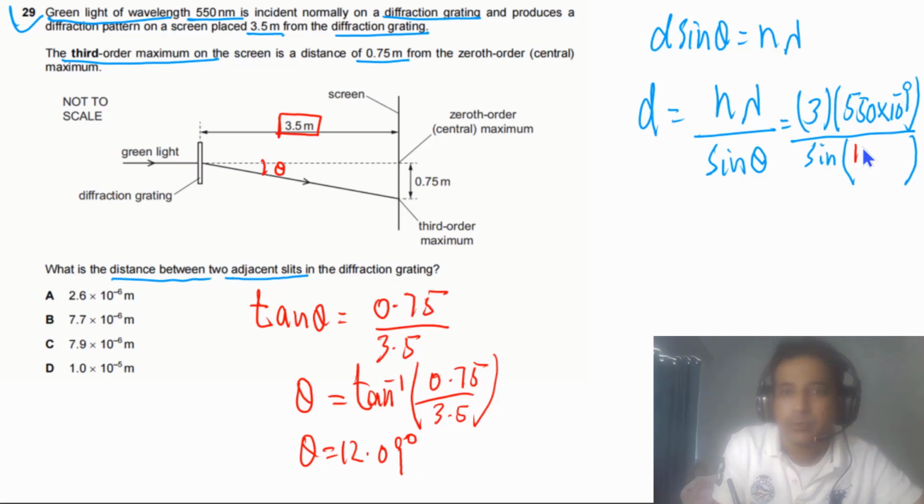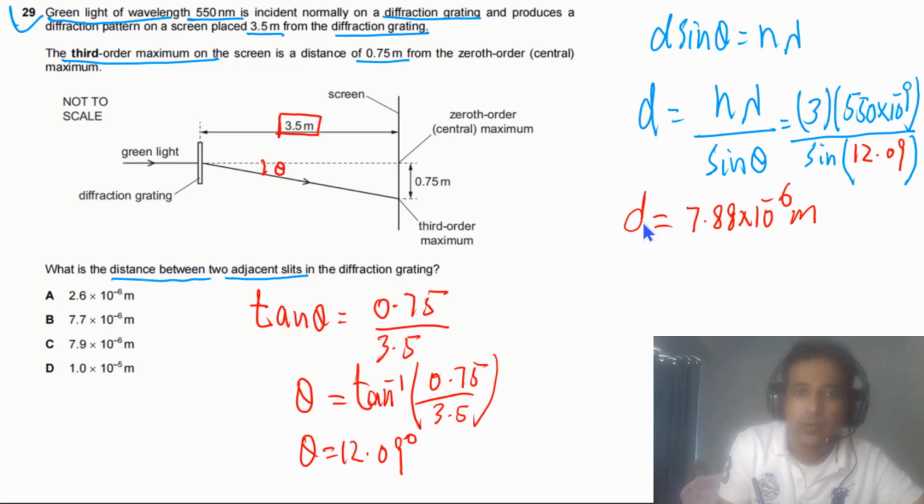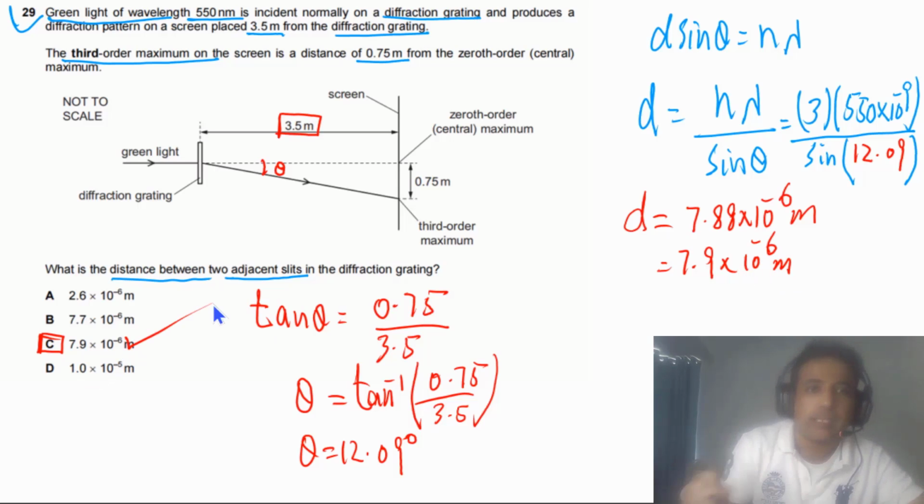Now simply we need to place this value here, and if we solve this one, we will get d is equal to 7.88 times 10 to minus 6 meters. So this is the value of d. So the answer for this question has to be C, 7.9. So up to 2 SF we can write this is 7.9 times 10 to minus 6 meters. So C is the answer.